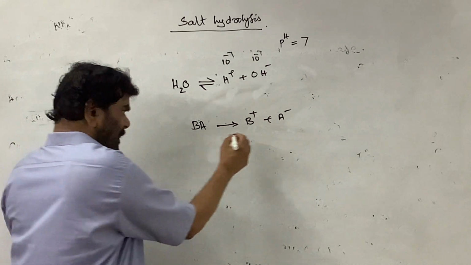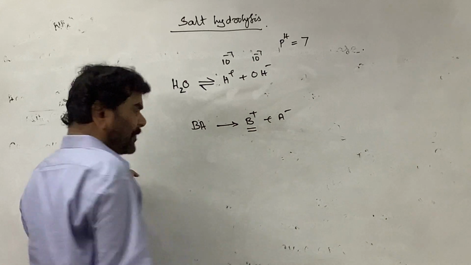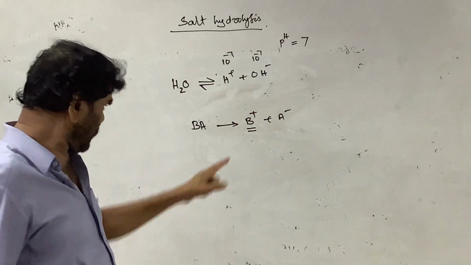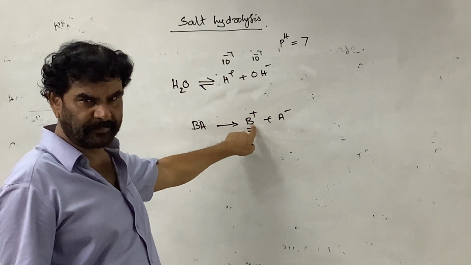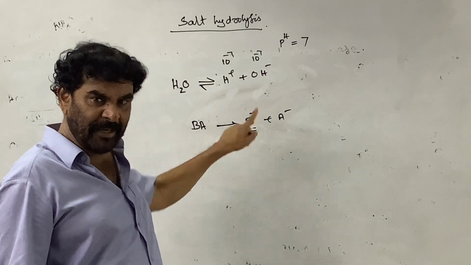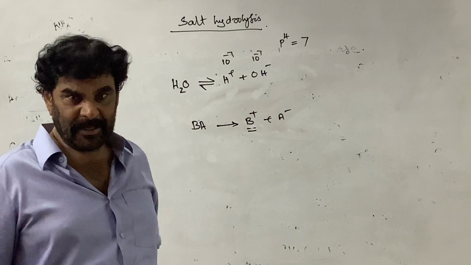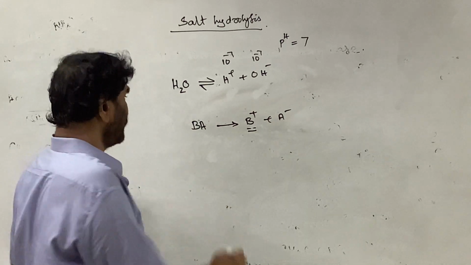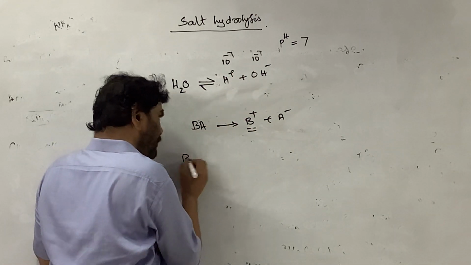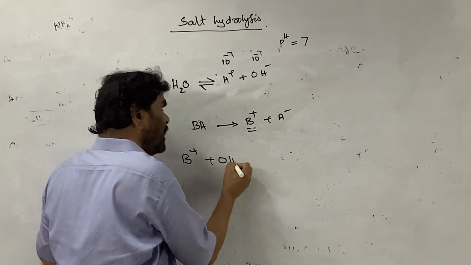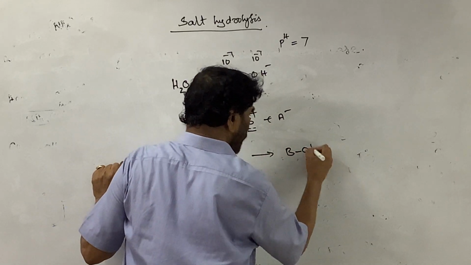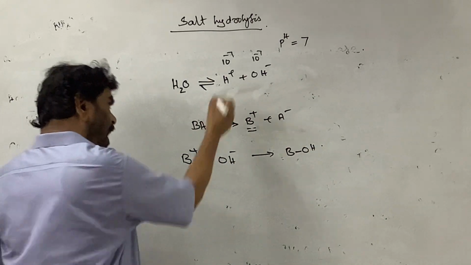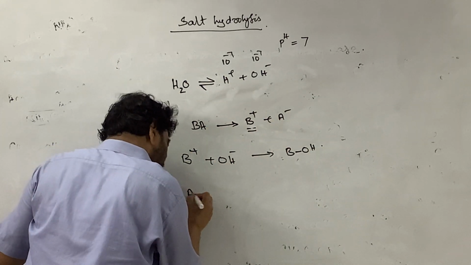Suppose the cation belongs to a weak base. The weak base establishes an equilibrium in the aqueous solution. B plus reacts with OH minus ions and converts into BOH. Or what about the A?